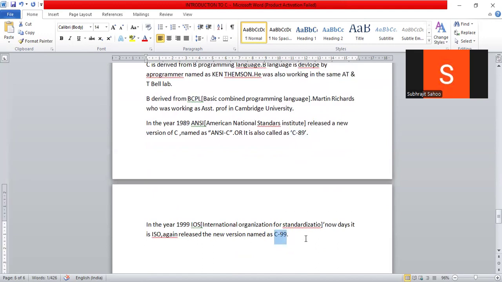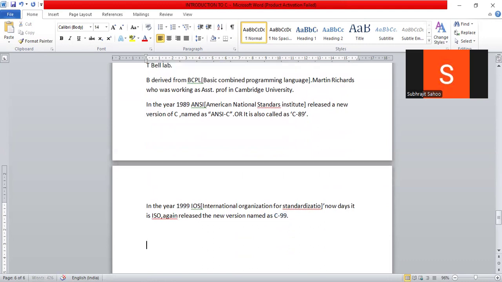So initially, when the C language was developed, it was generally used in the Unix operating system. The Unix operating system is the oldest operating system. Windows is not the oldest; before Windows, Unix was there, right? So the C language, in the beginning, we could write C programming.